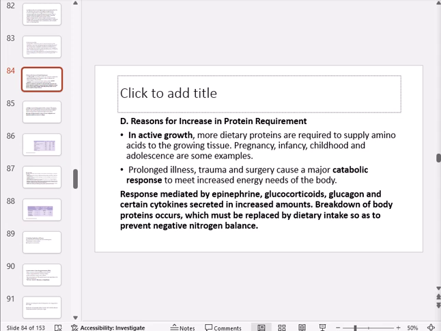This will lead to the breakdown of body proteins, and this breakdown must be replaced by dietary intake, so as to prevent negative nitrogen balance, where the excretion becomes more than the intake.